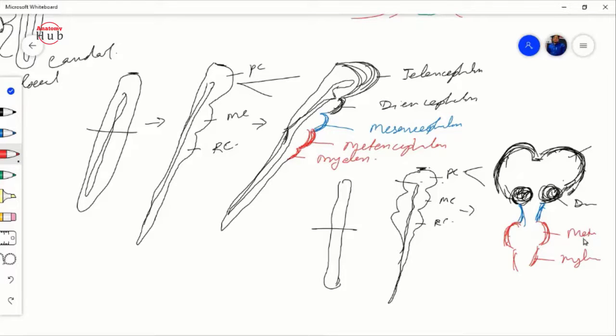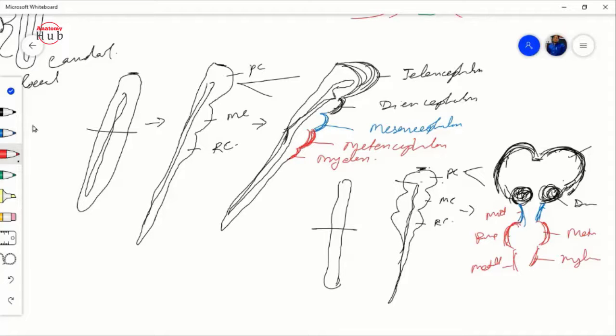The metencephalon will be your pons, and the myelencephalon will be your medulla, and the mesencephalon will be your midbrain, and the diencephalon gives the thalamus, hypothalamus, epithalamus and subthalamus. And this is the telencephalon, which will make your cerebral hemisphere.